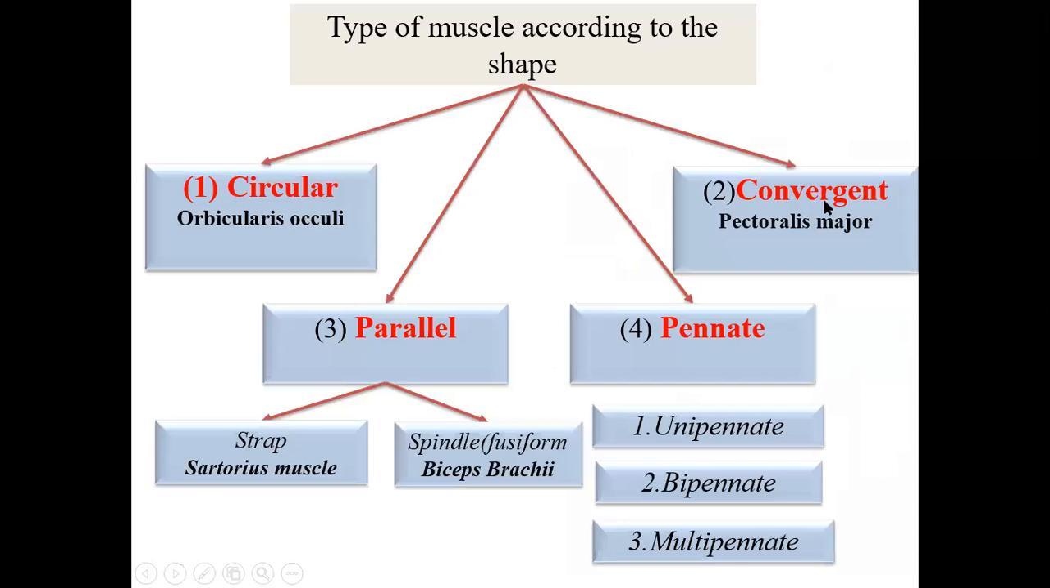Okay, so these are the different types of skeletal muscle. One is the circular muscle, then we have the convergent muscle, then we have the parallel muscle. Parallel muscle again has two types, the strap muscle as well as the spindle or fusiform type of muscle. Then the fourth is the pinnate muscle, which can be unipinnate, bipinnate as well as multipinnate.